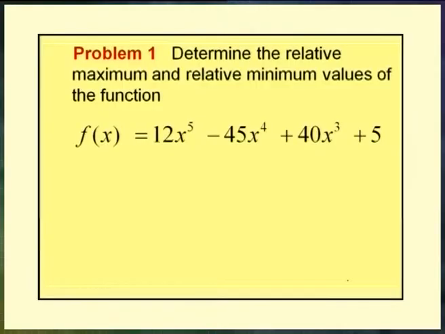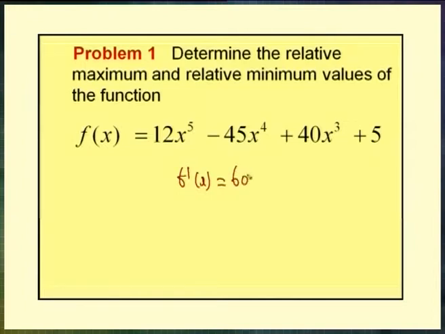With this idea, now we try to solve some problems. The first problem is: determine the relative maximum and relative minimum values of the function f of x equal to 12x^5 − 45x^4 + 40x^3 + 5. So, to find the relative maximum and minimum, first let us find the first derivative of f of x. Since the function has only one variable, we are interested in finding the first derivative of this function with respect to x, which we have